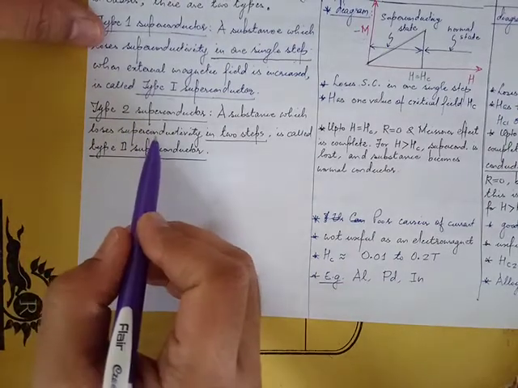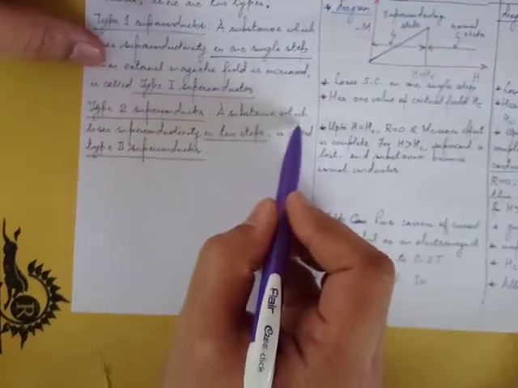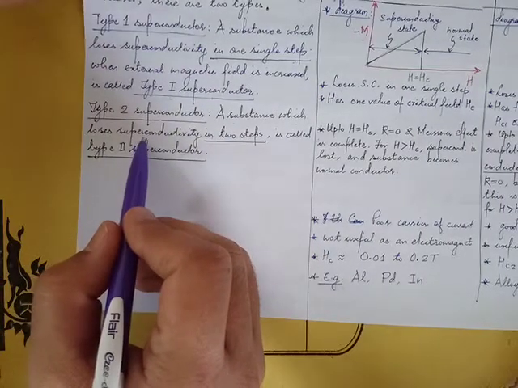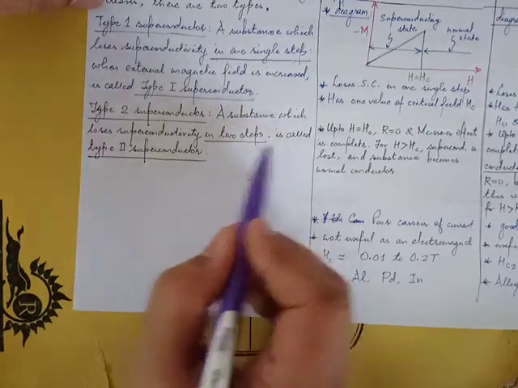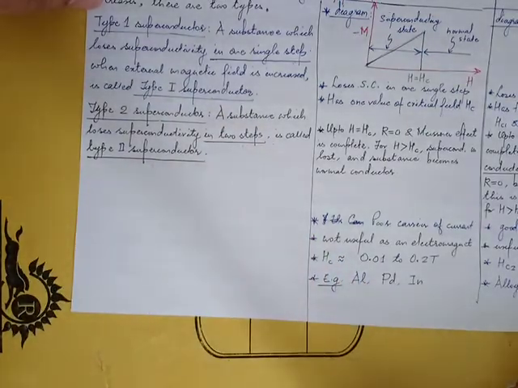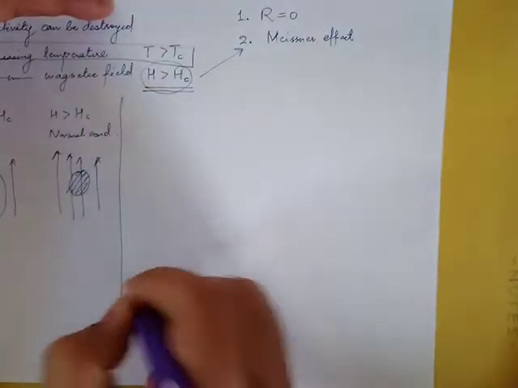Let us now see what is type 2 superconductor. A substance which loses superconductivity in two steps is called type 2 superconductor. So what are these two steps? Let us see.